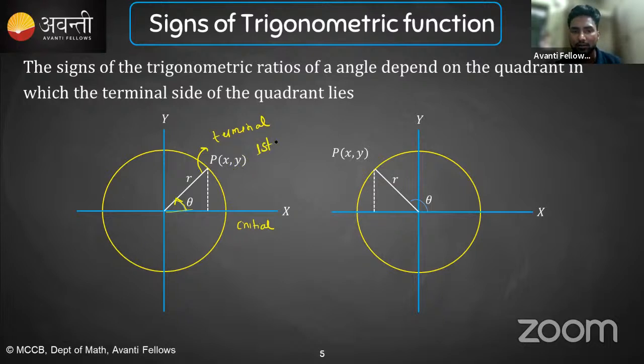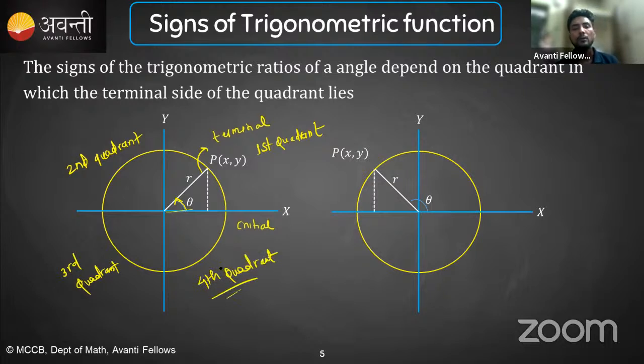This is called the first quadrant. Okay, I hope you have an idea. There are 4 quadrants. This is the first quadrant, this is the second quadrant, this is the third quadrant, and this is the fourth quadrant. So if we are covering this angle theta, it means we are in the first quadrant. Suppose we are talking about this, you can see we have crossed the first quadrant and now we are in the second quadrant. So we can say this theta is in the second quadrant.